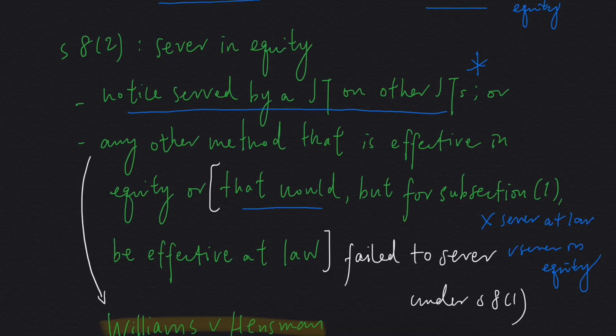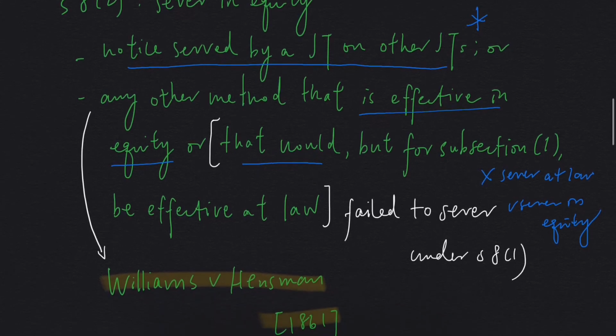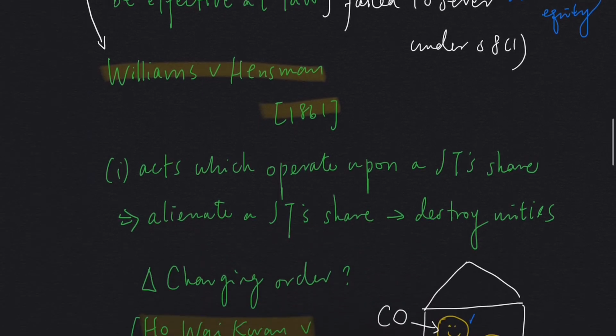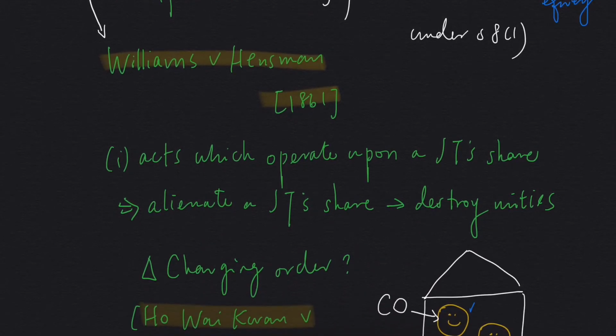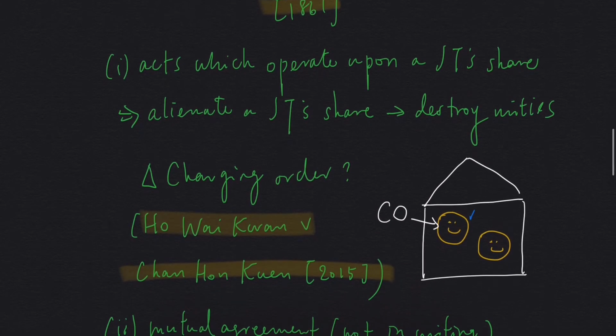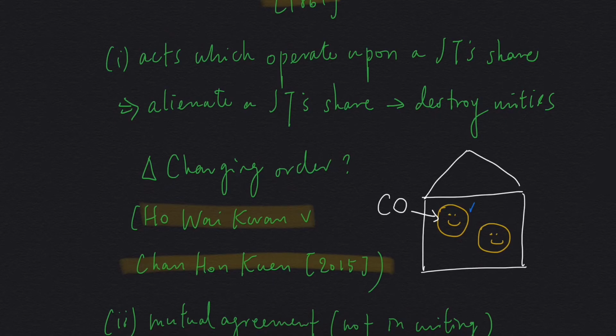Let's look at the previous part. Any other method that is effective in equity. So what are these methods? We have to look at case law. And the relevant case is Williams v Hensman. It tells us that there are three ways in which we can use to sever a joint tenancy in equity.